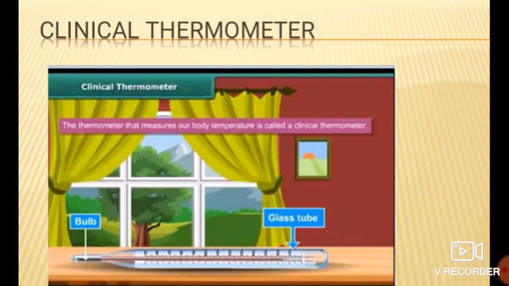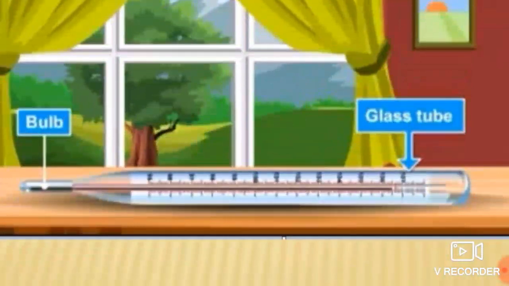The thermometer that doctors use to measure our body temperature is nothing but the clinical thermometer. It is generally a mercury thermometer, and it uses a Fahrenheit scale. The scale starts from 32 Fahrenheit and is divided into 180 equal divisions.